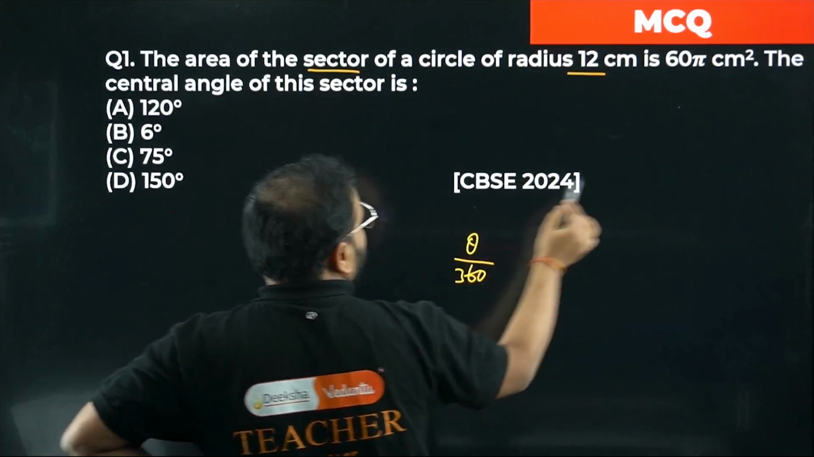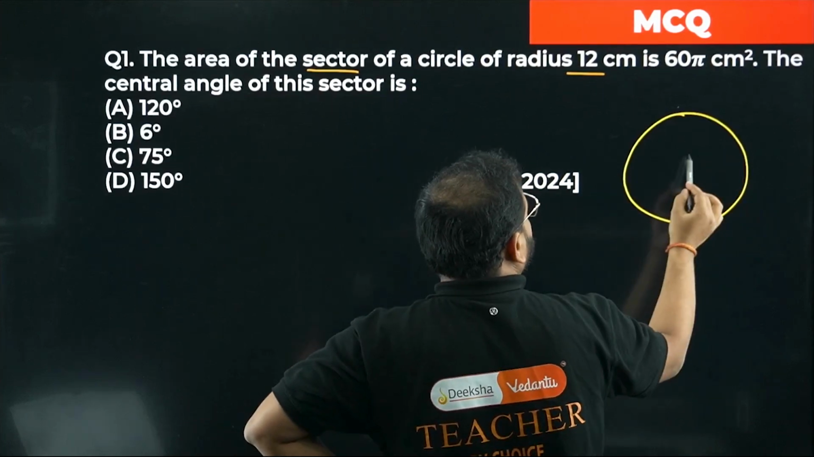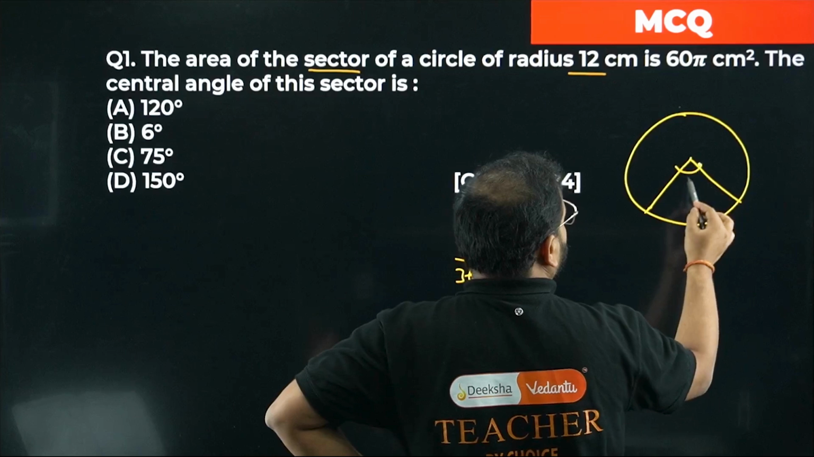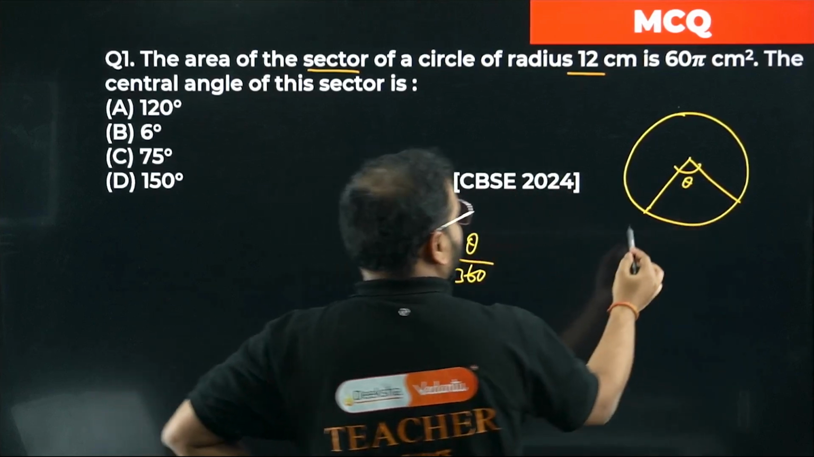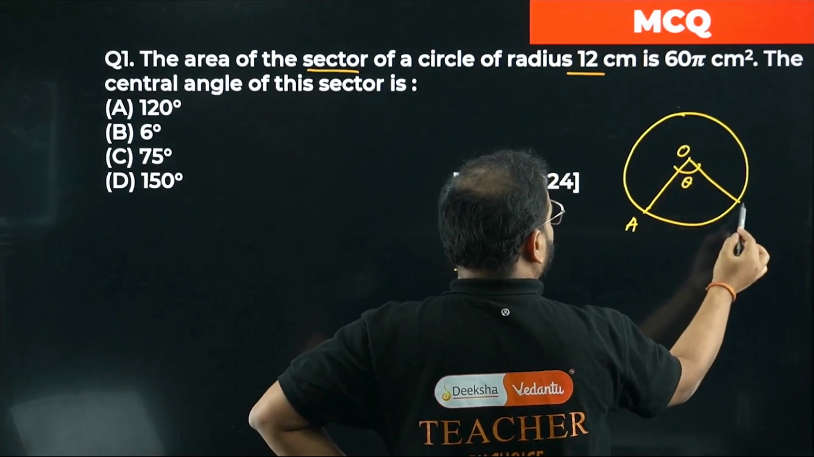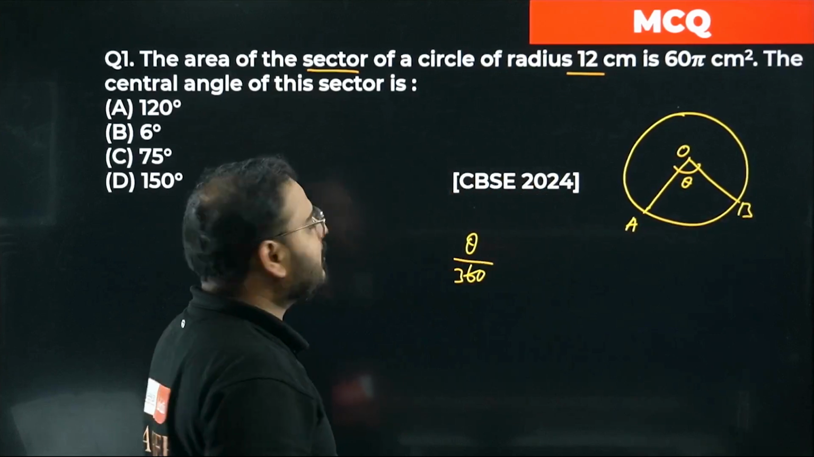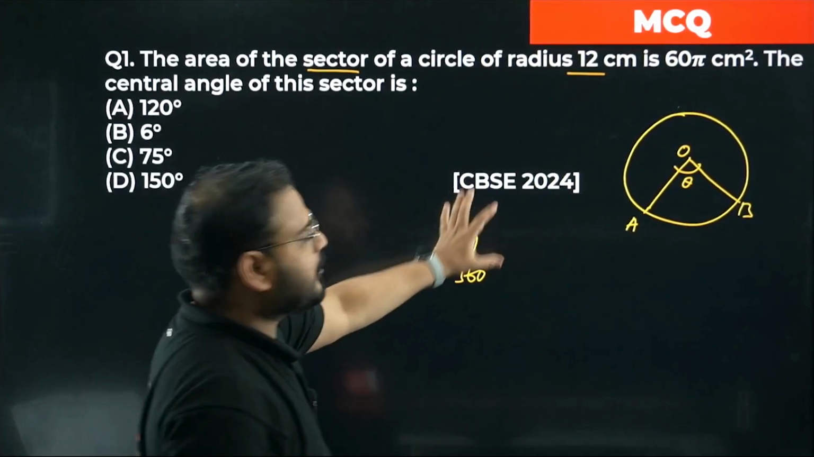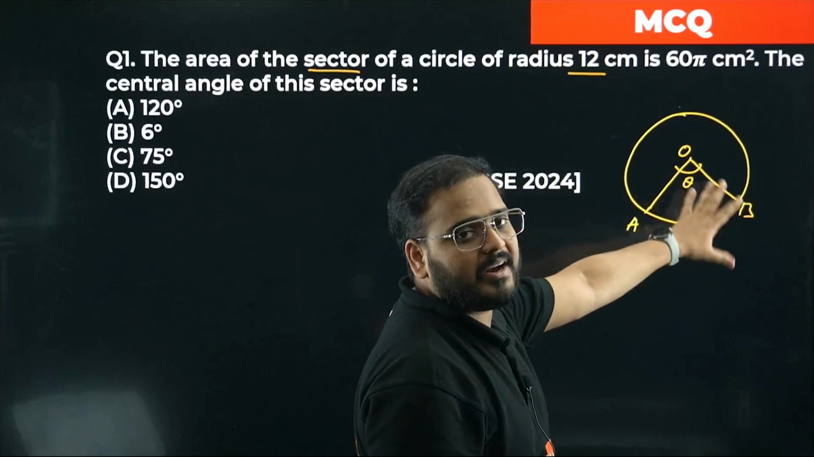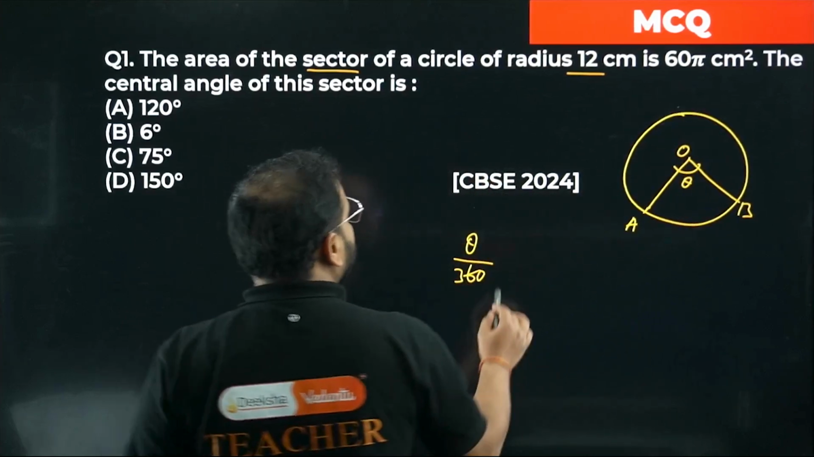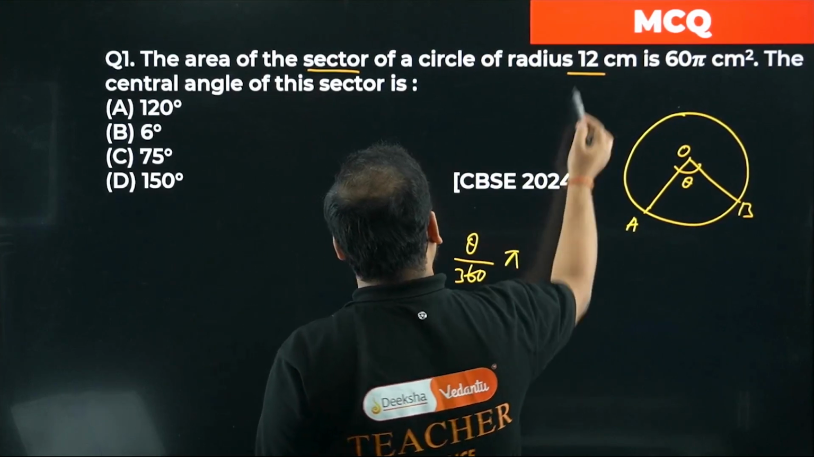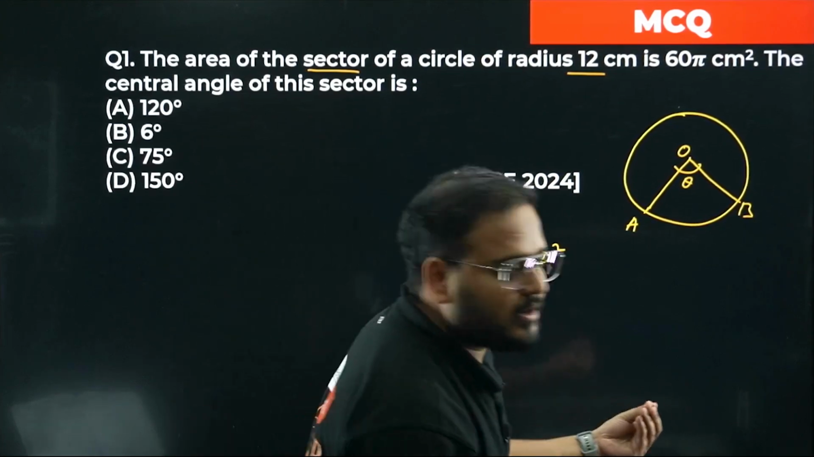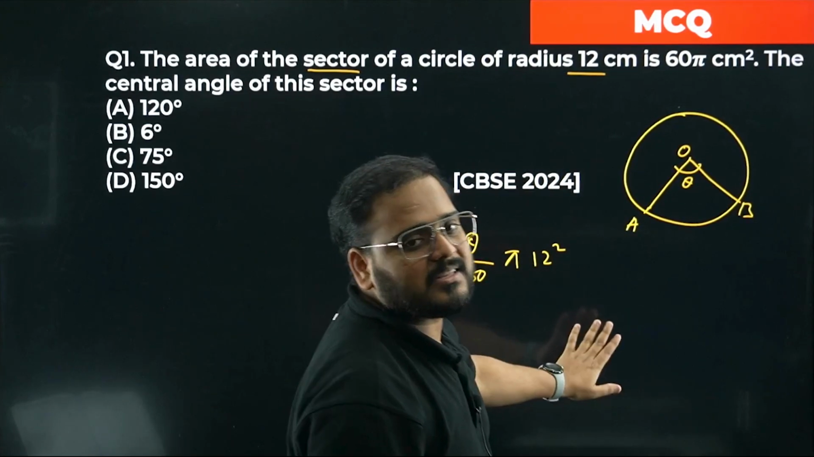If there is a sector like this with an angle theta, this is called a sector. I can write it as sector AOB. Then its area would be given by theta by 360, which is a part of the whole circle. Theta is the part, and the whole circle is 360, times pi r squared. What is r? 12. So 12 squared, since it's pi r squared. The radius is given as 12, so that's why I've taken it as 12 squared.